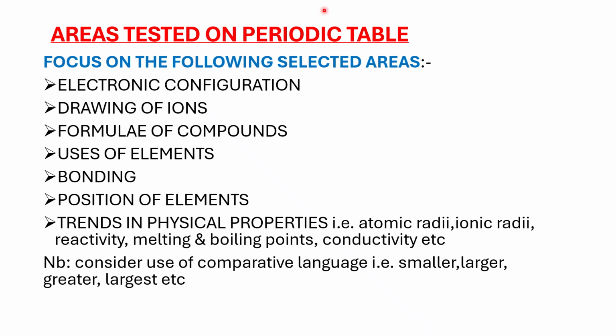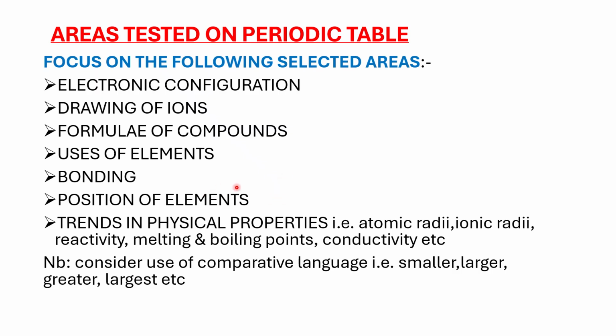Which are the commonly tested areas in the chemistry periodic table? One is questions on electronic configuration. We also have drawing of ions, and formulae of compounds, that is, when elements across various groups combine to form compounds. We need to be able to write the formulae of the compounds formed by these elements. We will also discuss uses of some of the elements, and bonding, the types of bonds that are formed when various elements in various groups join, either metals with non-metals, or non-metals together, to form various compounds.